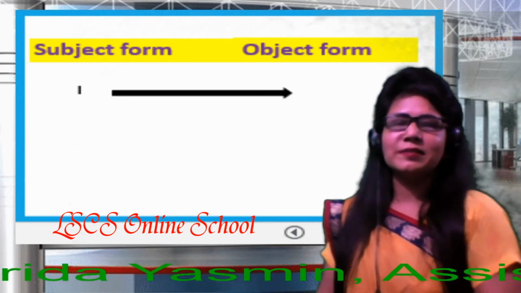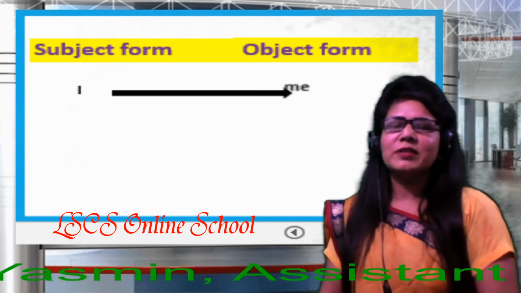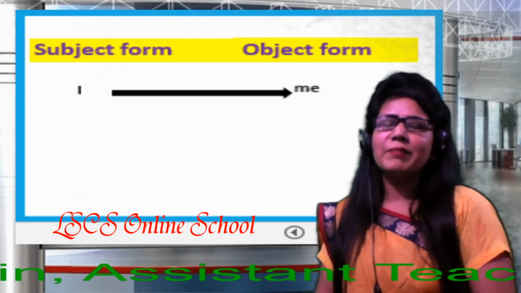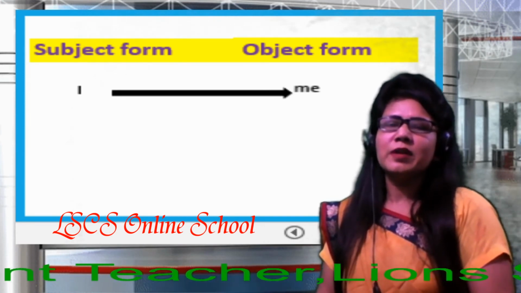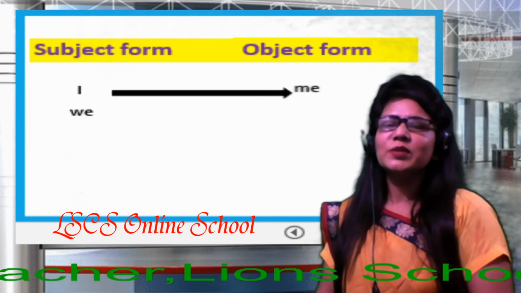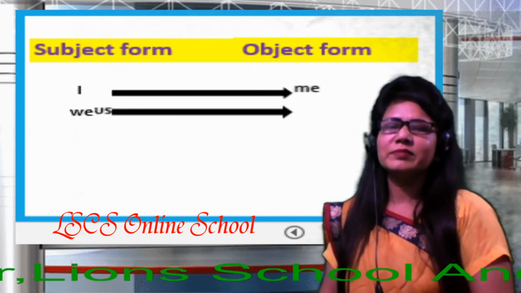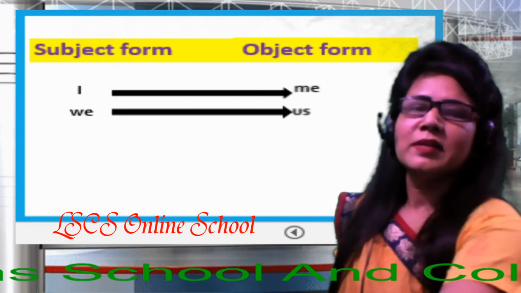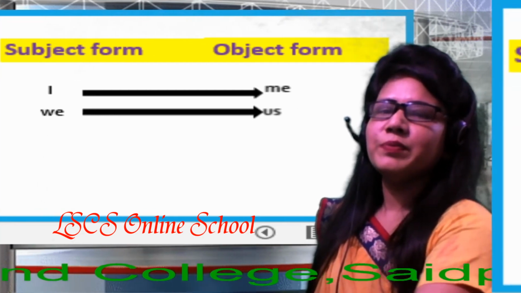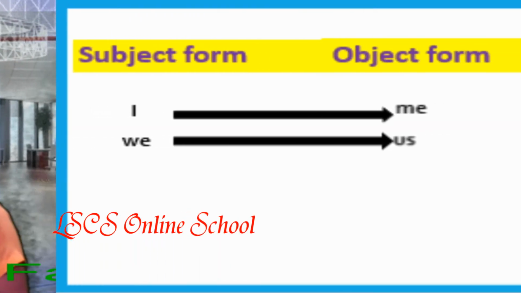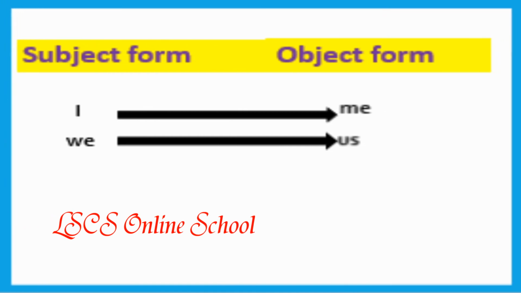Just say, dear students, first one: when there is I, we will use me. This is the objective form of I. When there is we, we use us. This is the objective form of we. Okay, dear learners.